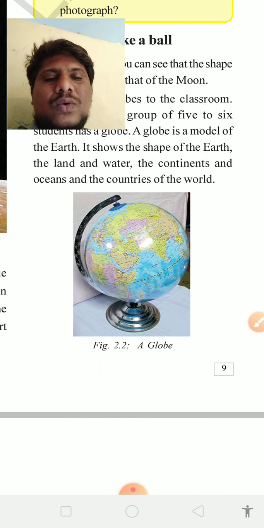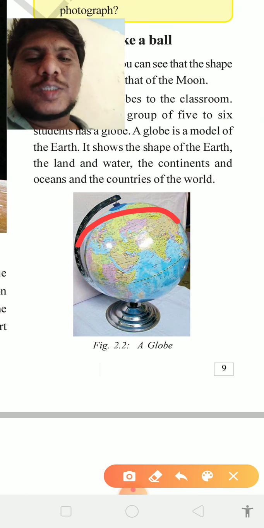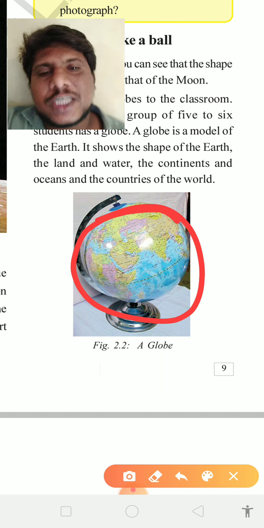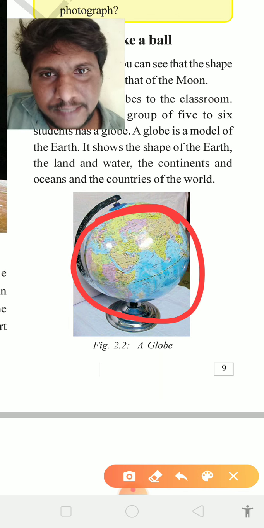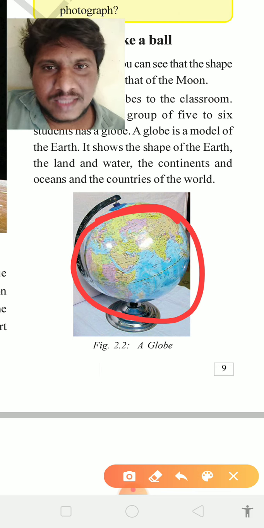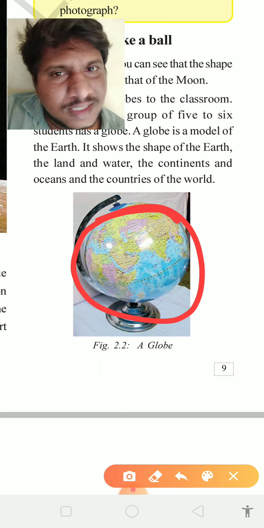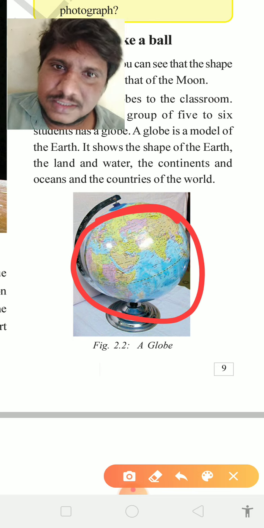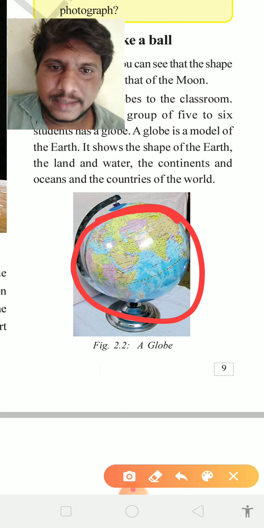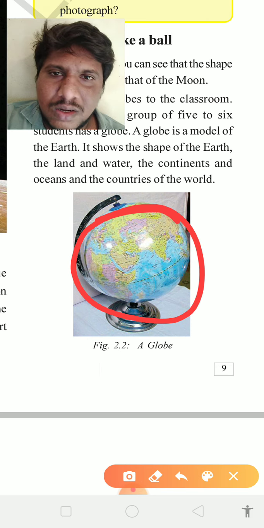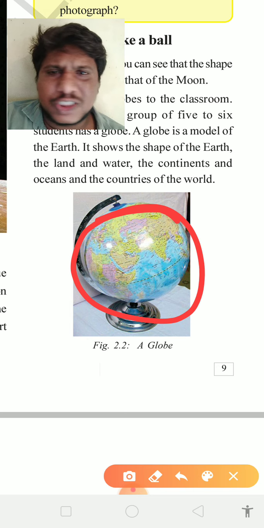Children, don't confuse. The earth is in the shape of spherical shape, okay. On the spherical shape earth, we are having different types of continents, different types of oceans, different types of countries. Whatever shape India is having, Bangladesh is not having that. Whatever shape Russia is having, China is not having that. Every country has its own shape and own tradition. Whatever shape America is having, it is not like Japan. Japan is having a different shape and America is also having a different shape. No country is the same in shape all over the world.